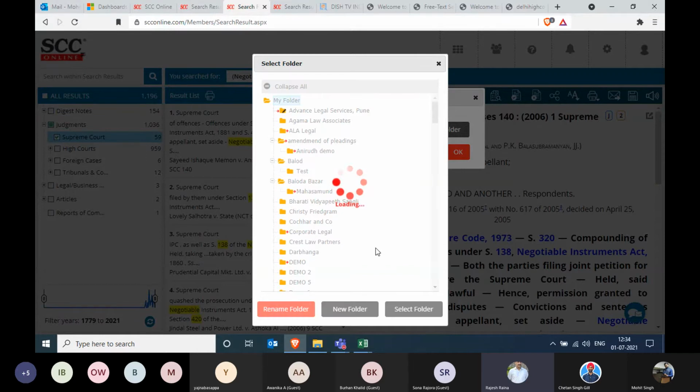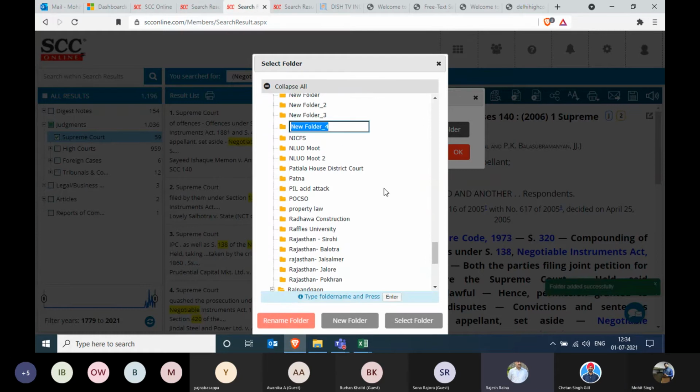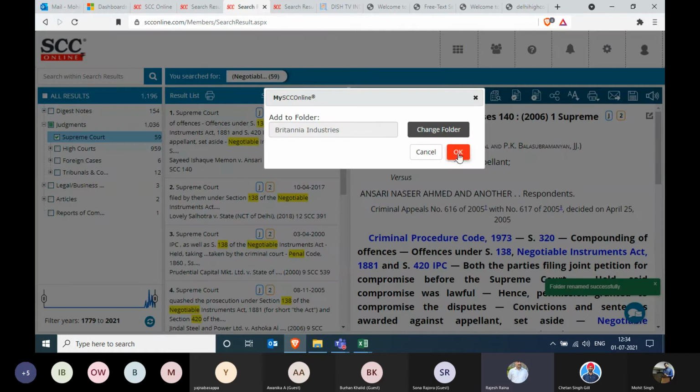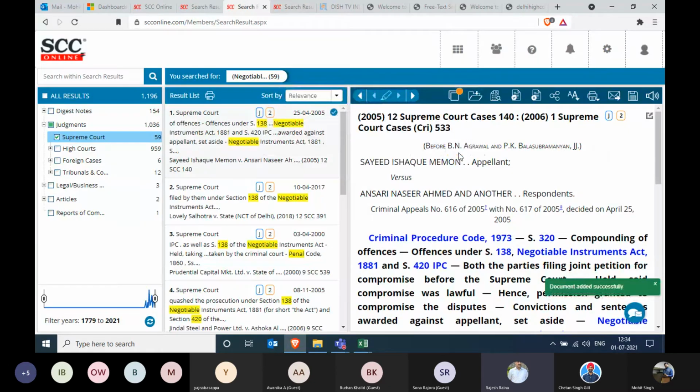A new folder gets created. It will prompt me to enter the name of the folder. I'll just enter the name of your organization, so let it be Britannia Industries. Then press enter key and that will get renamed. Then click on select folder. Once the folder is created, you click on OK, and this judgment will get saved in that folder.